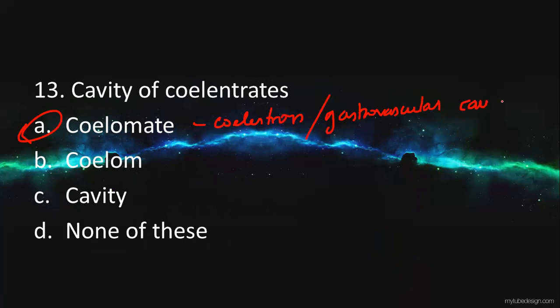It opens through a single aperture, the mouth, and bears no anus. So the answer for cavity of coelenterates is coelenteron.